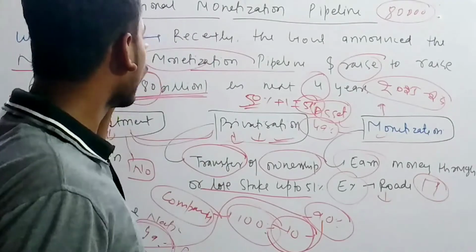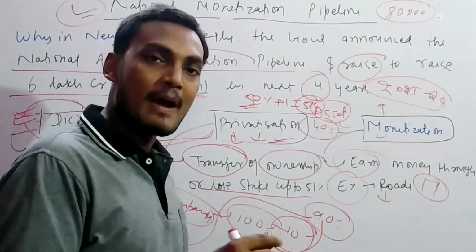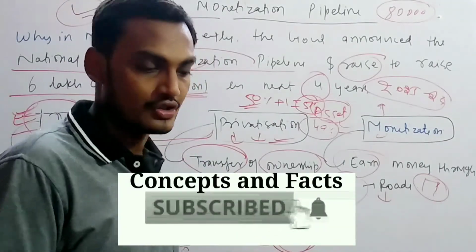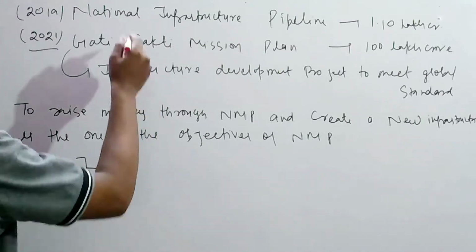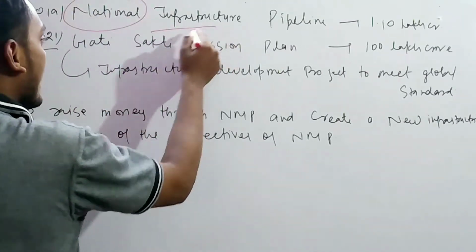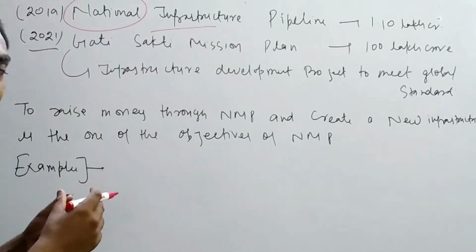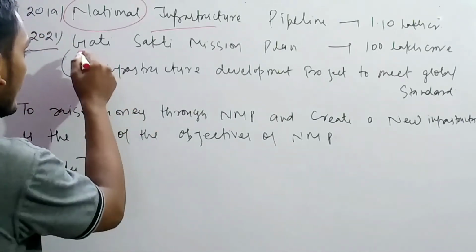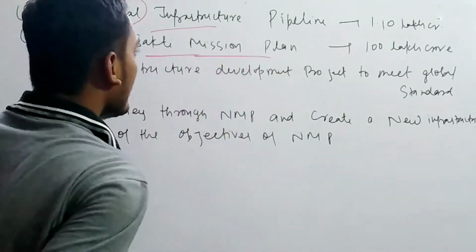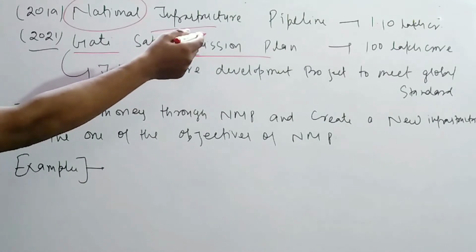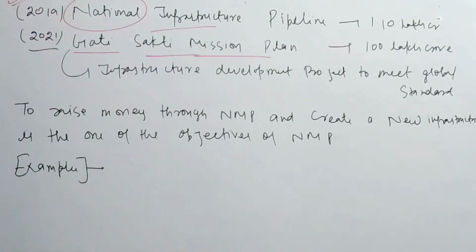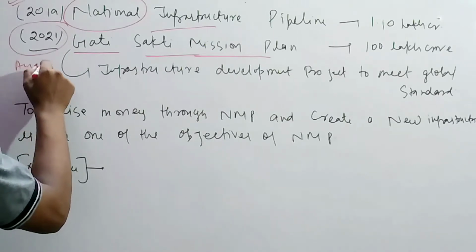Now we will discuss the reason for the National Monetization Pipeline. What is the reason behind this launch? As you know, the National Infrastructure Pipeline, and recently at the Red Fort, our Prime Minister announced the Gati mission plan. This scheme and this project were launched in 2019 and recently announced on August 15, as you know, Independence Day.